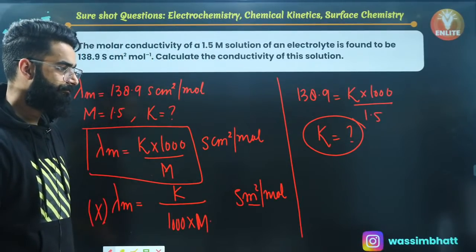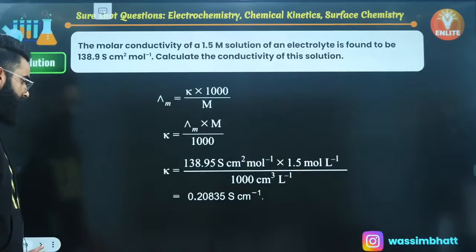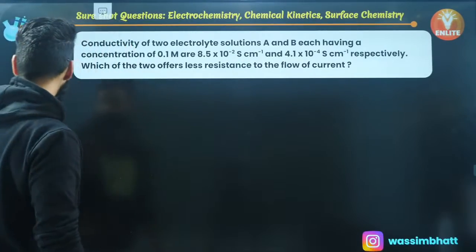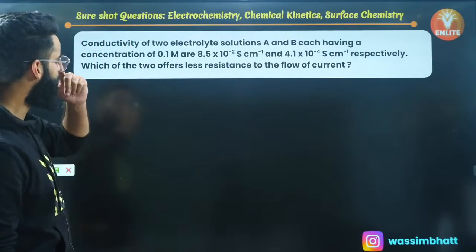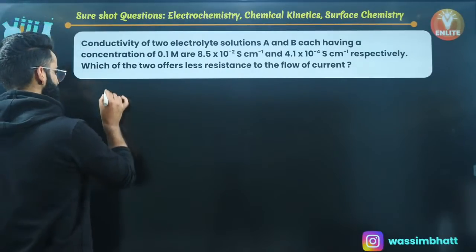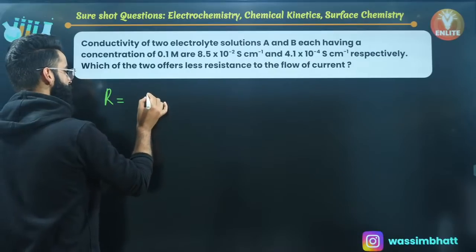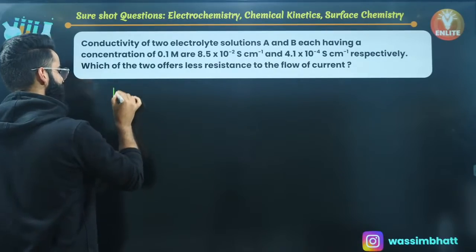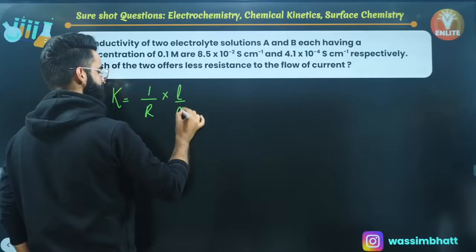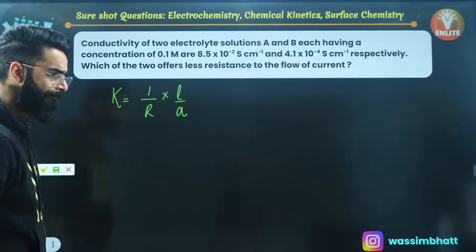Perfect, people? All right, I'm moving on to one more. Look at this particular one. Which of the two offers less resistance to the flow of current? I'm sure you guys know conductivity kappa is equal to 1 divided by R multiplied by L by A. This is something which every one of you will be knowing.